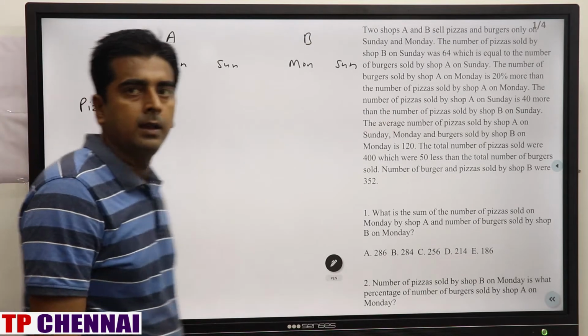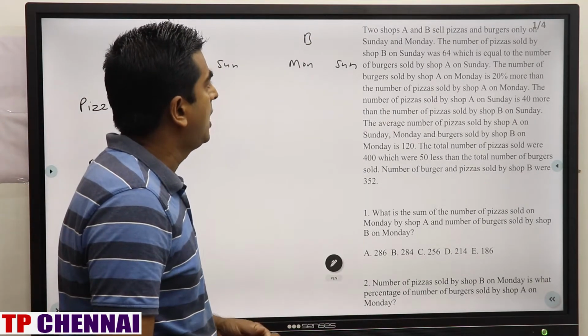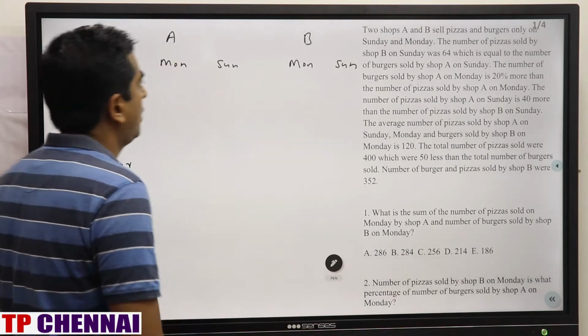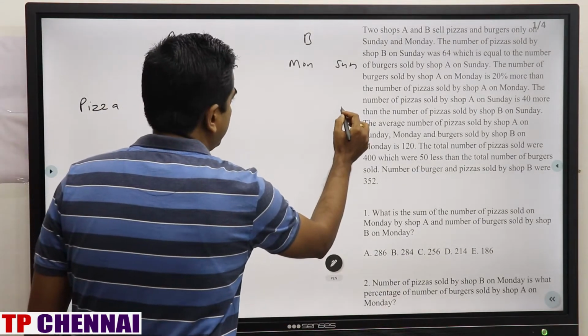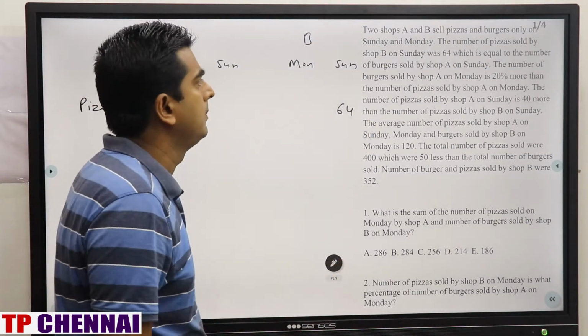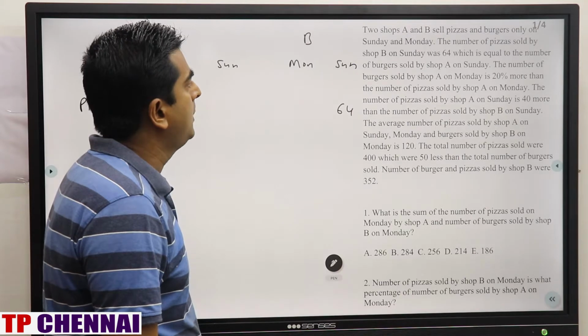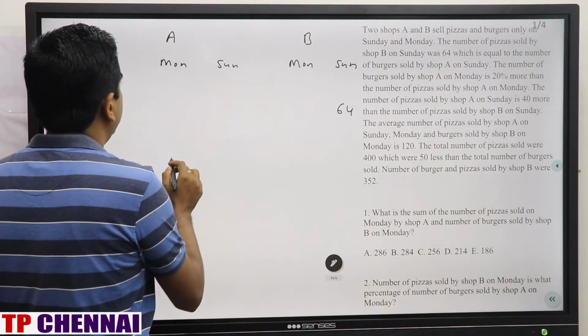I am writing pizza, and this is burger. The number of pizzas sold by shop B on Sunday was 64. While reading, we have to put the value, which is equal to the number of burgers sold by shop A on Sunday.